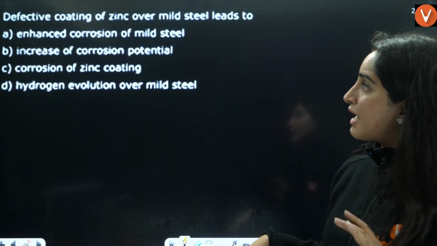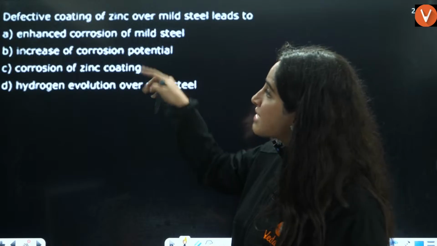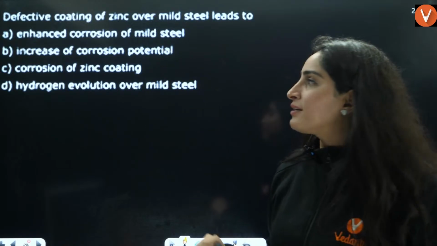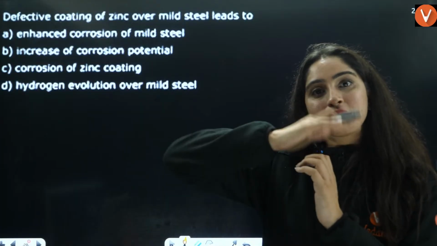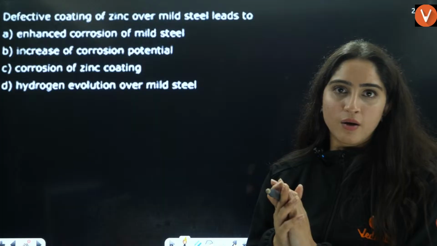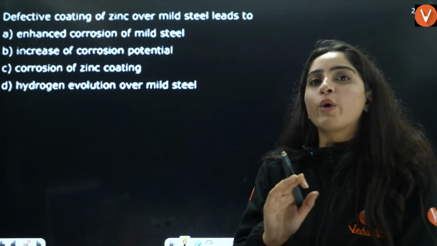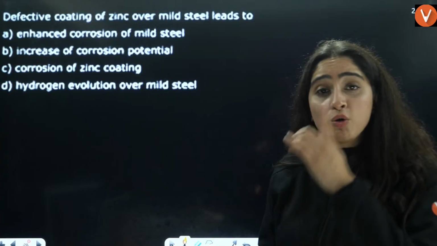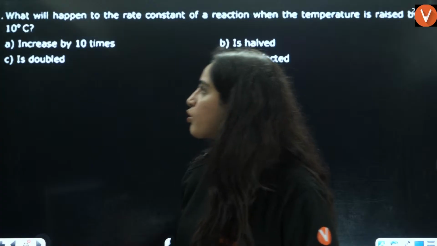You might feel that it is enhanced corrosion of mild steel, but that is the second process that will happen. First, the most accurate is corrosion of zinc coating. The first layer is zinc, so that will get corroded first. After that, obviously, if it is defective, steel is also going to get corroded after some time. But the most accurate answer here is corrosion of zinc coating.